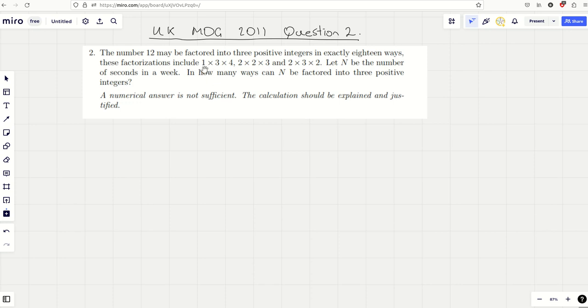Okay, so firstly, 1's allowed in it, so we're not talking about prime decompositions or anything like that. They're allowing for 1's, and look at this, 2, 2 and 3, and 2, 3 and 2. To me, they look like the same factoring, really, but clearly order is important as well, like counting the order. So that was the first thing I thought about this.